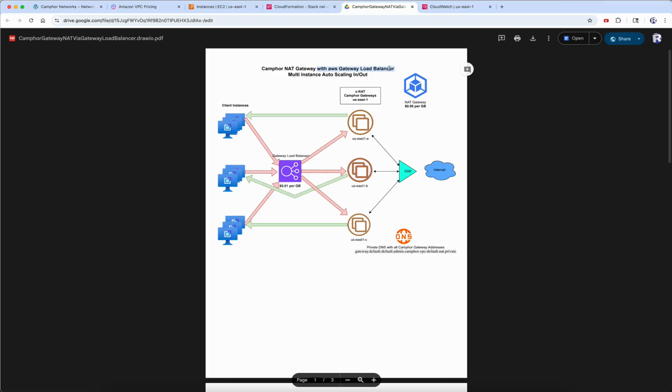AWS Gateway Load Balancer. What exactly is this? So, see, the way the routing works in AWS, in a given routing table, you can have a destination's next stop as only one. Meaning, for a given destination, for internet, it's let's say 0.0.0.0/0, you can have only one next stop. But typically, if you're running your own AWS instance in order to do the NAT, then you can only have one instance. You can't scale horizontally. That's the problem.